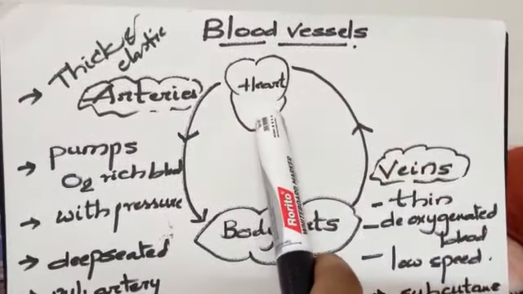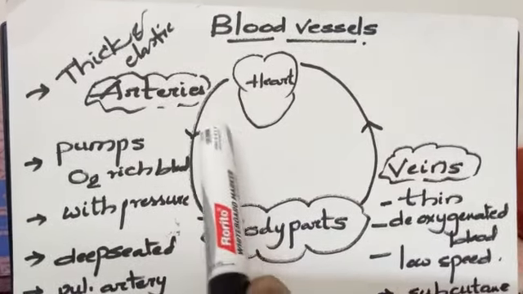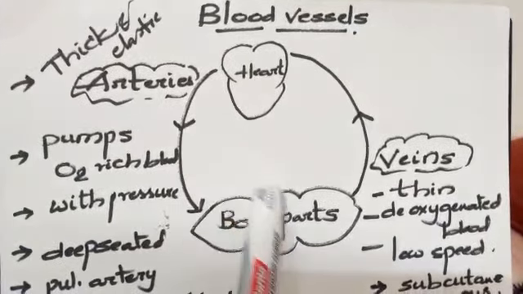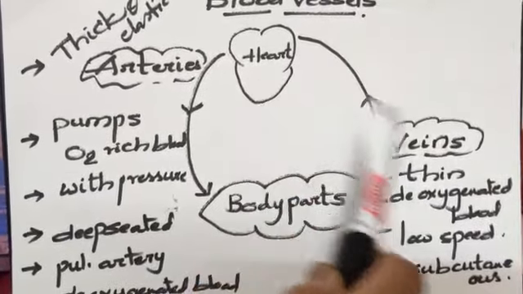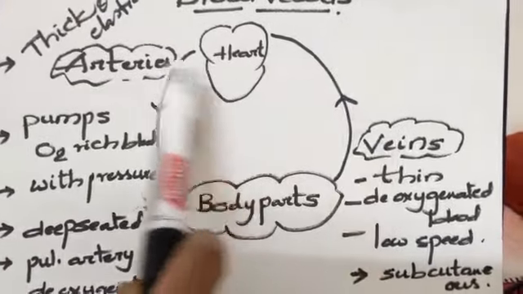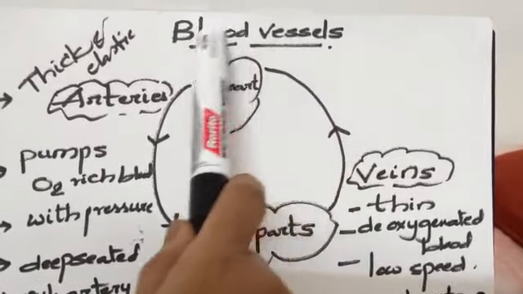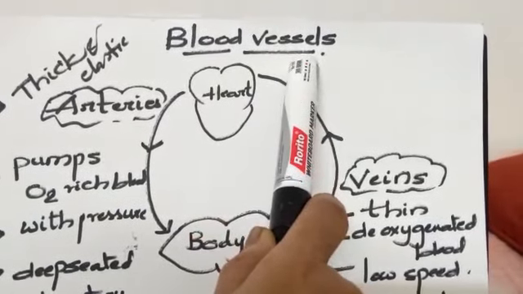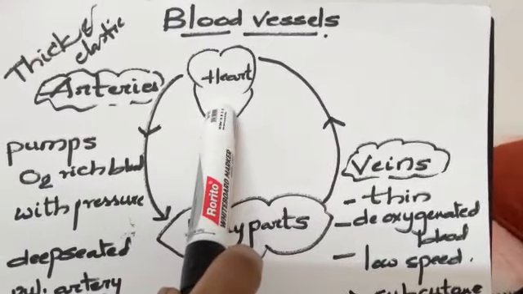In humans, the heart pumps blood to the body parts through blood vessels called arteries, and body parts also send the blood to the heart through the veins. These arteries and veins are called blood vessels. Blood vessels are nothing but tubular structures which carry the blood from the heart to the body parts and back to the heart.